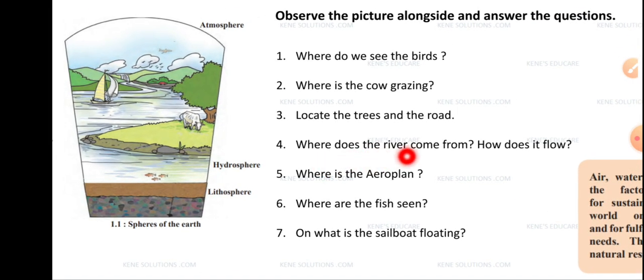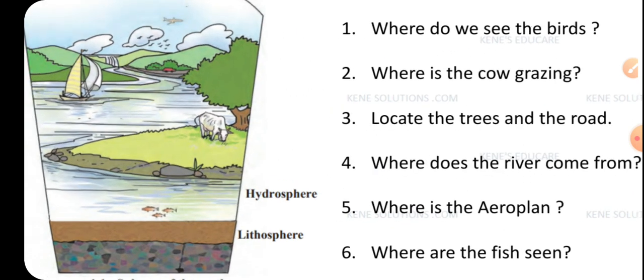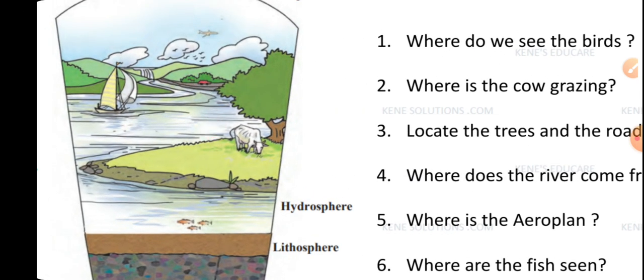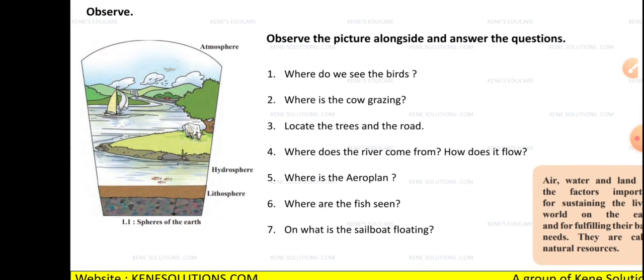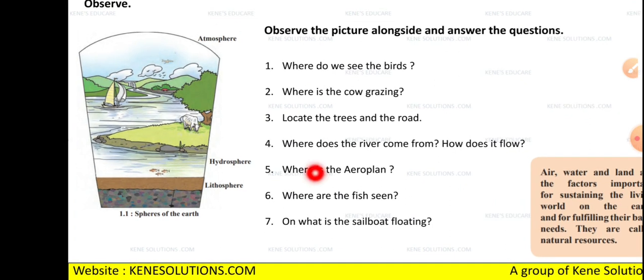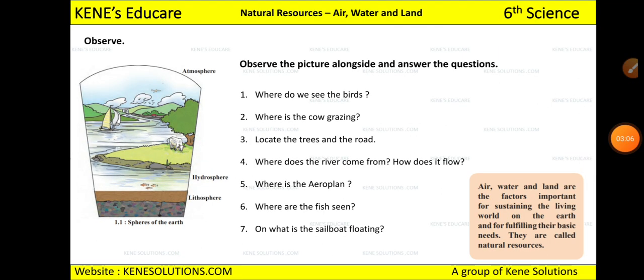So where does the river come from and how does it flow? What do you think? From where is the river coming? If you can see the picture clearly, the river or the water is coming from the mountains, right? So this river is coming from different mountains. And how is it flowing?